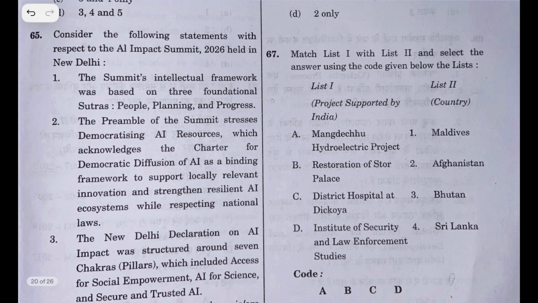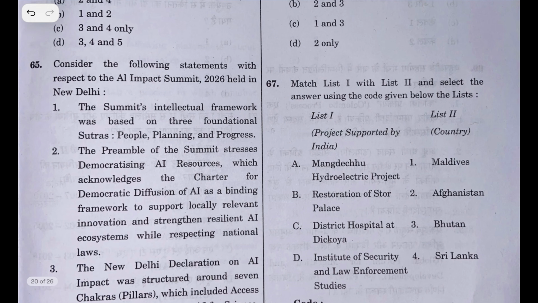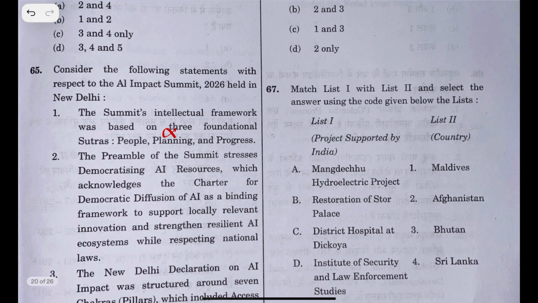Consider the following statements with respect to AI Impact Summit 2026 held in Delhi. Summit's intellectual framework were based on three foundational sutras: people, planning, and progress, which is wrong. Which is people, planet, and progress. Here it has to be planet. The statement is wrong.